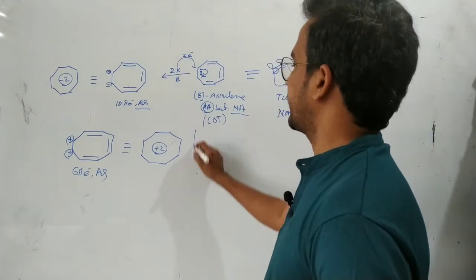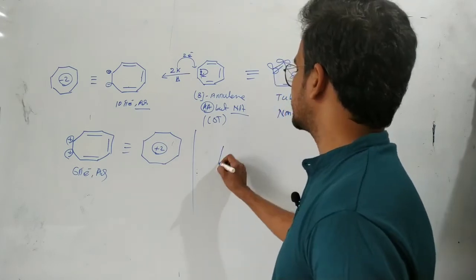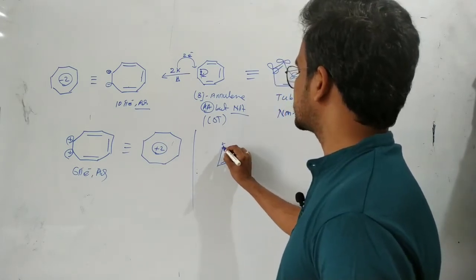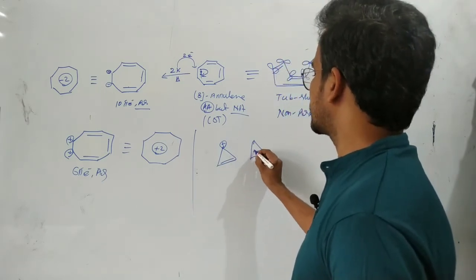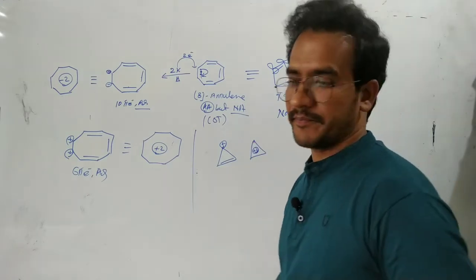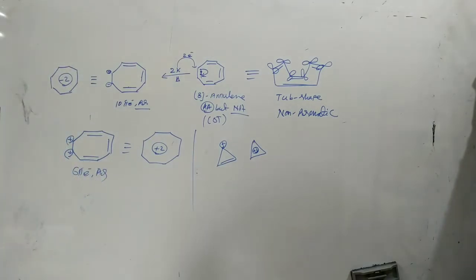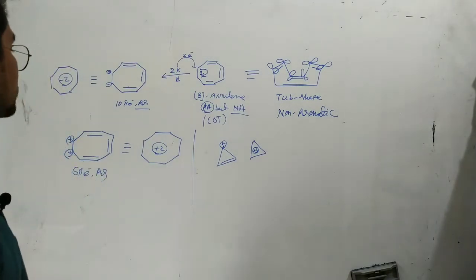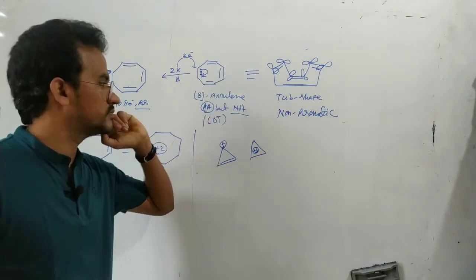Okay, that's it. And next, suppose you see this one, there is a plus charge. So throughout the ring there is a conjugation with 1 charge, so here +1. Okay, so that is about the cyclooctatetraene aromatic nature.